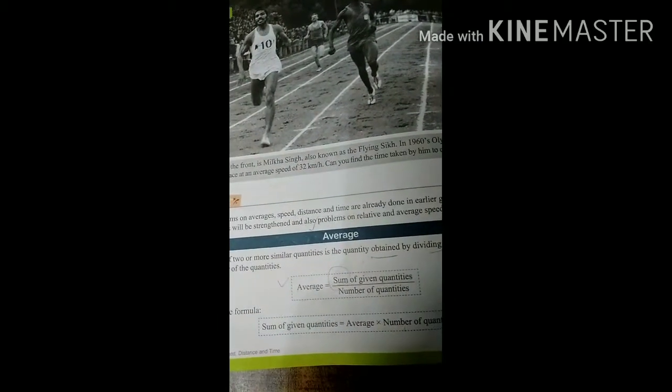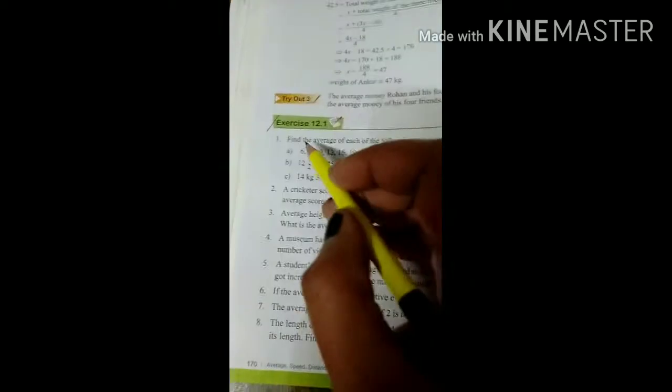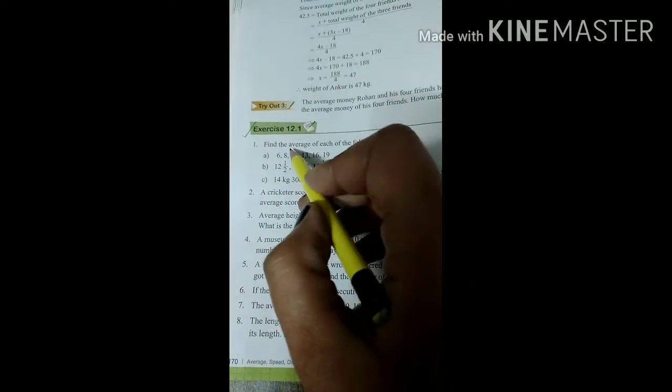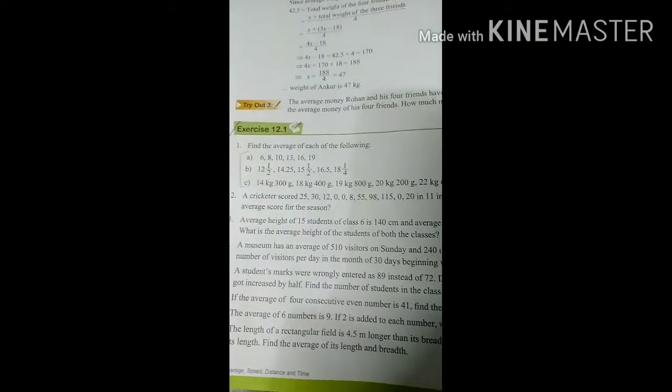So here we have a sum of the questions. With these questions it will be more clear to you, my loving kids. Here you can see exercise 12.1, we will discuss it today. Question number one is saying, find the average of each of the following, meaning you have to find the average of these three parts. So how can you find the average?